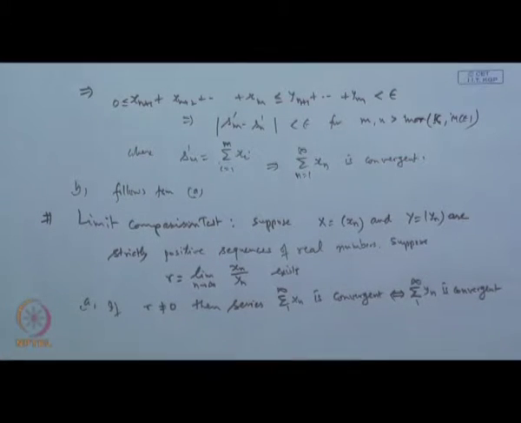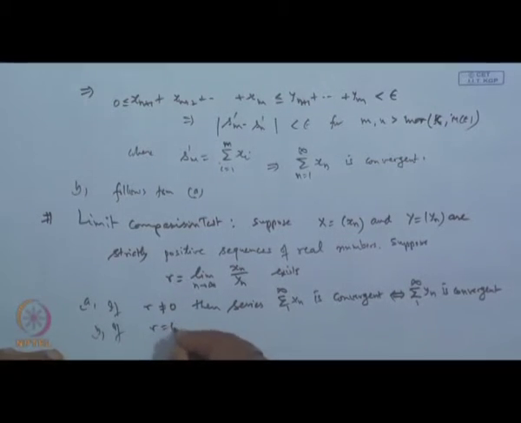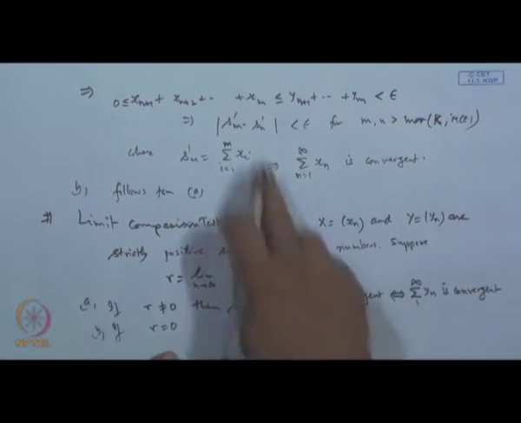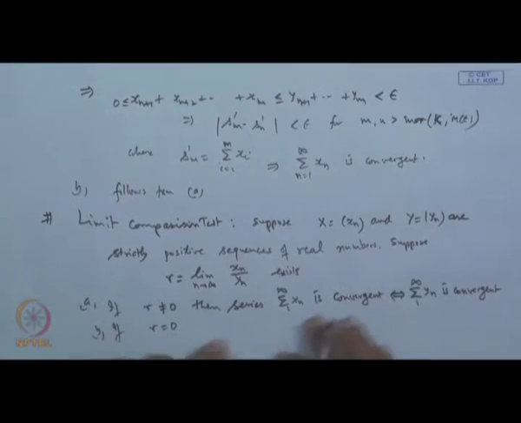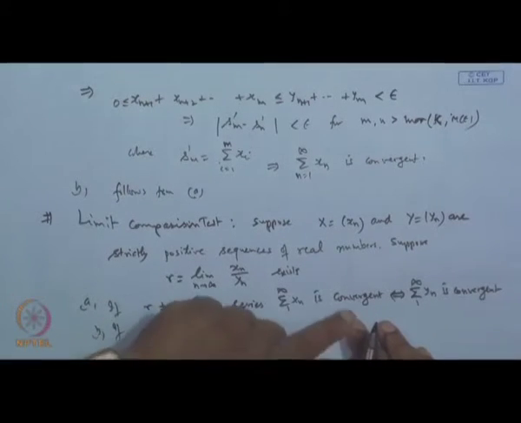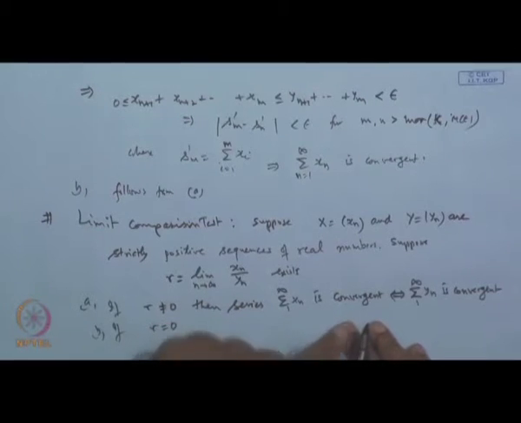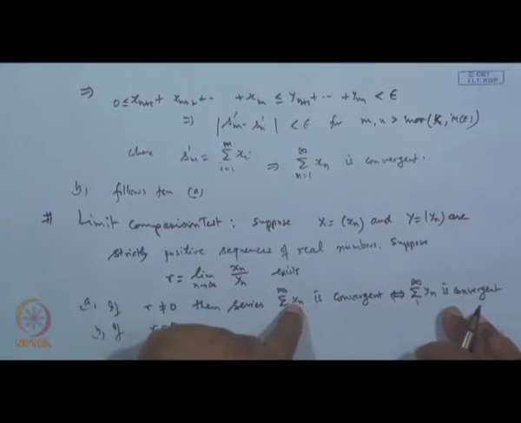Okay? And the second part is if r is equal to 0. Of course, the divergence part here is not mentioned. Divergence we cannot say: if one is diverging, the other will also be divergent. But obviously, if we have the earlier relation, that also gives a result for divergence of the series. But here we can only make the claim about the convergent part, that is, so far as convergence is concerned, both these series will have the same nature.